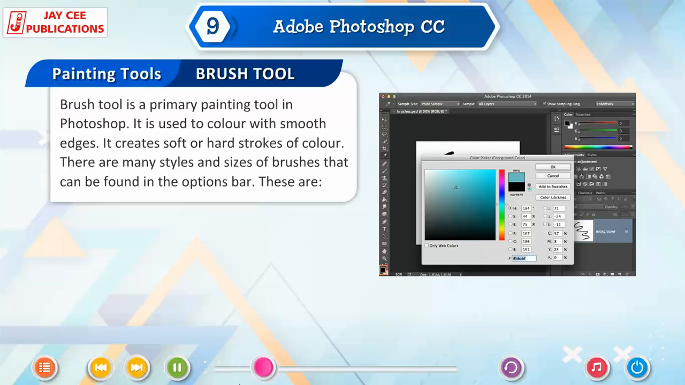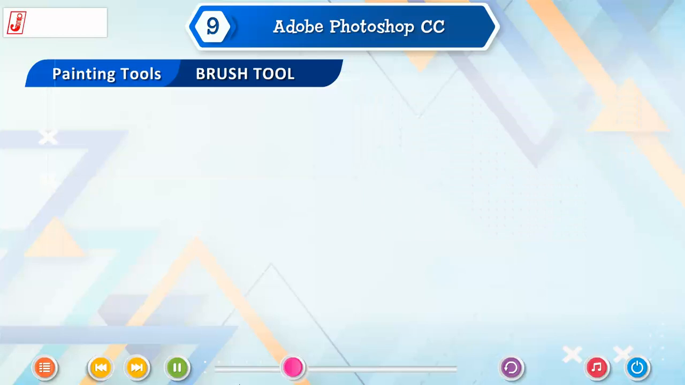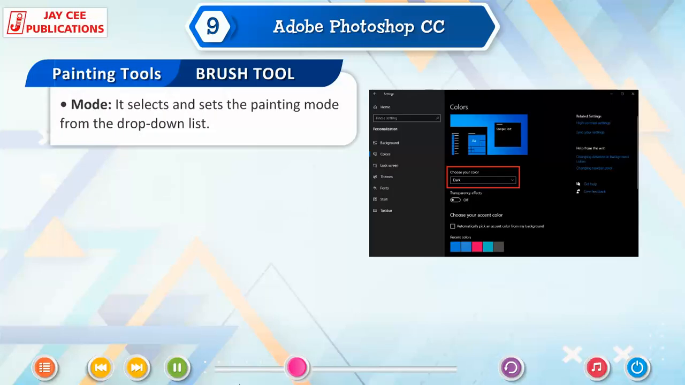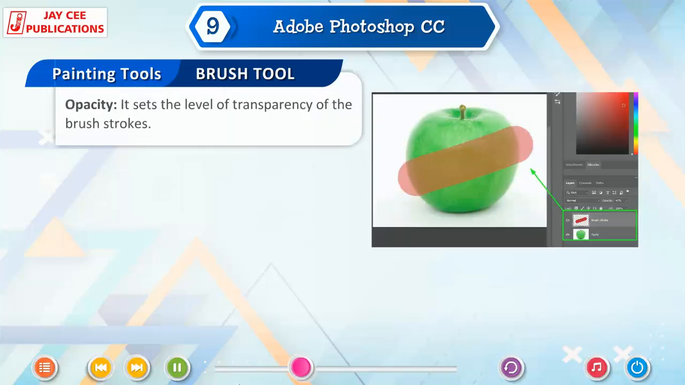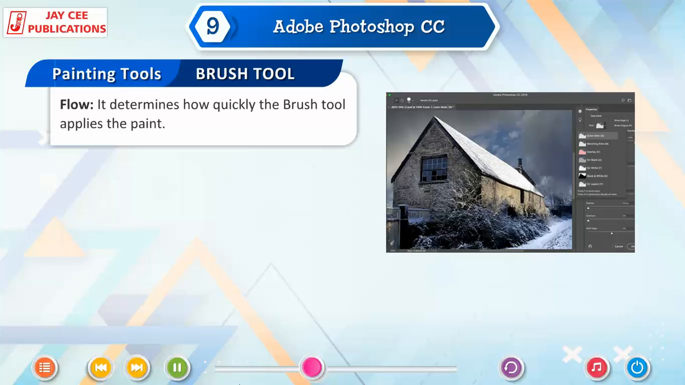There are many styles and sizes of brushes that can be found in the options bar. These are Brush Preset Picker. It allows us to modify the way to add colors using the brush tool. You can also change the diameter of the brush by moving the size slider. Mode. It selects and sets the painting mode from the drop-down list. Opacity. It sets the level of transparency of the brush strokes. Flow. It determines how quickly the brush tool applies the paint.